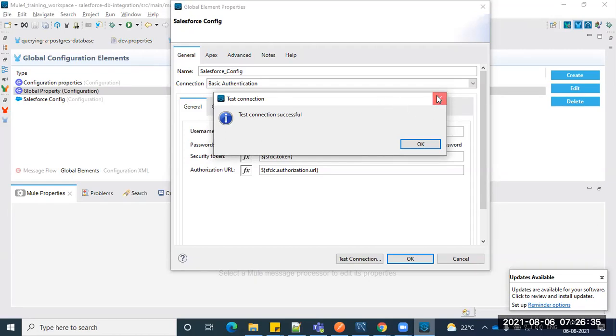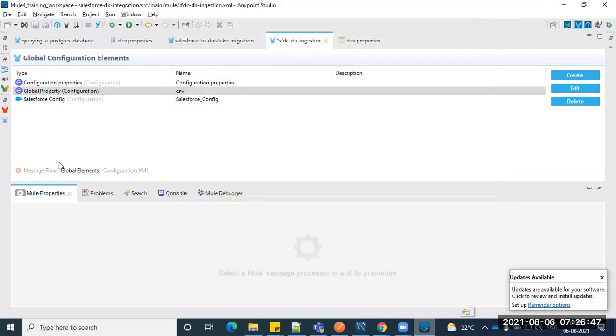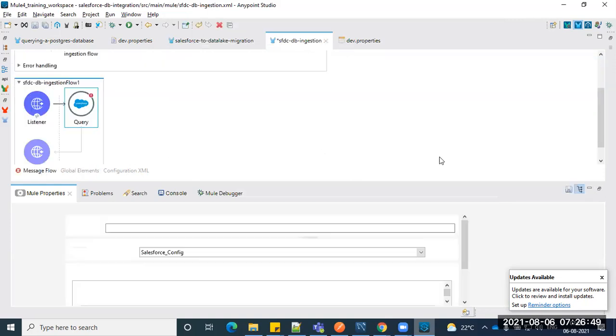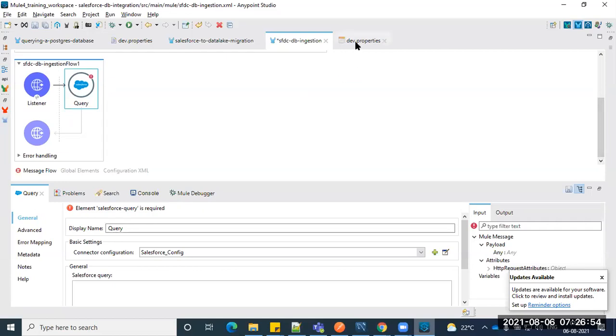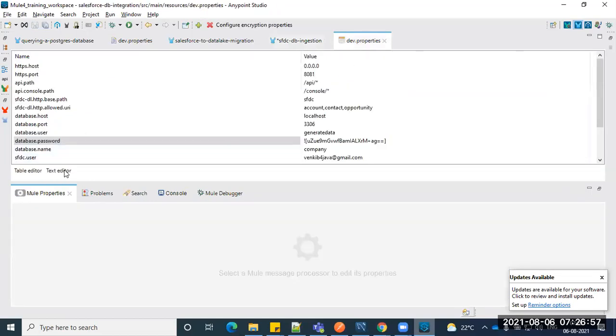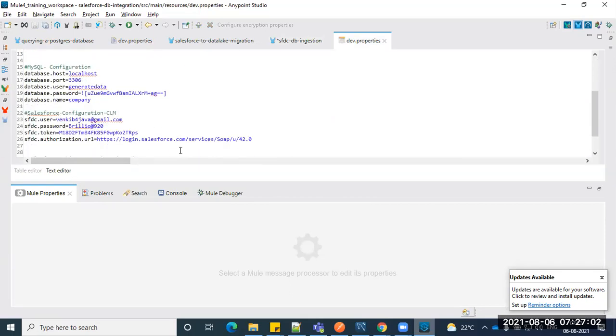Are you guys testing the connection? Venkat, sorry to interrupt. What will be the authorization URL here? It's coming by default now. Ashwani, by default you can see the version 51.0. I'm using 42.0; I think the latest version is 51.0 or something.